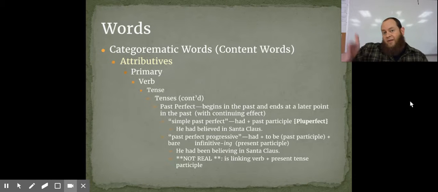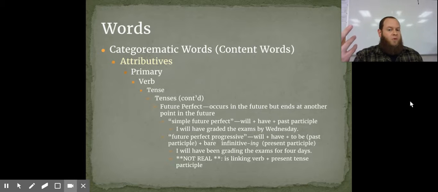He started believing in Santa Claus at one point in the past, did that up until a later point in the past, and no longer believes in Santa Claus. And then you have the past perfect progressive: had, plus the to be in the past participle, so had been, and then whatever the bare infinitive is with -ing, the present participle. So, he had been believing in Santa Claus. Not an often used tense, and certainly not a formal tense either.